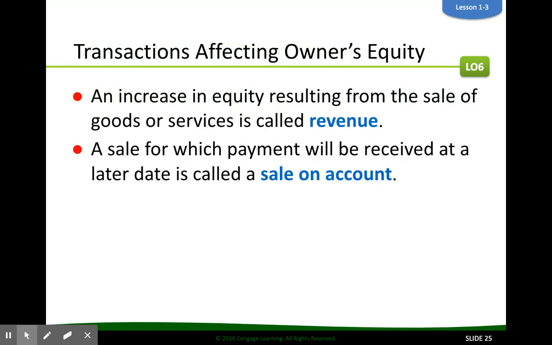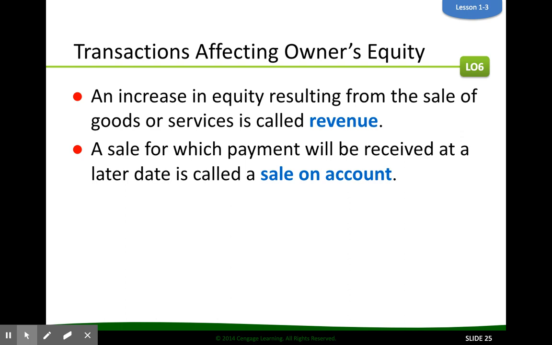So it's important to know the definitions for revenue and the definition for sale on account. Revenue is any time you make a sale, whether that's a sale of a good or whether that's a sale of a service, like a haircut. That is called revenue. Revenue is a good thing for companies. The higher the revenue, the more money that company is bringing in.